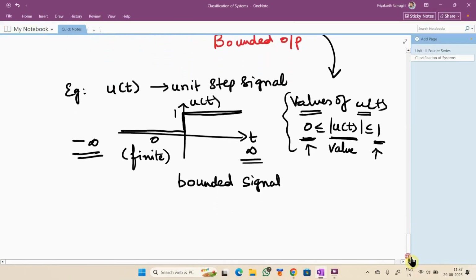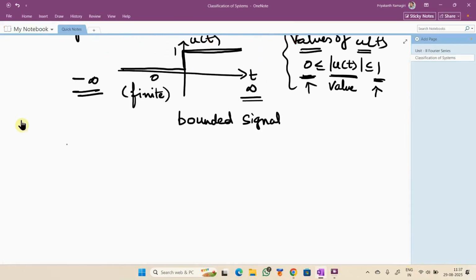Yes, sir. Now I want to clarify boundedness. Tell me, is this signal, modulus of sin t, bounded or not? Yes, sir. It is bounded.